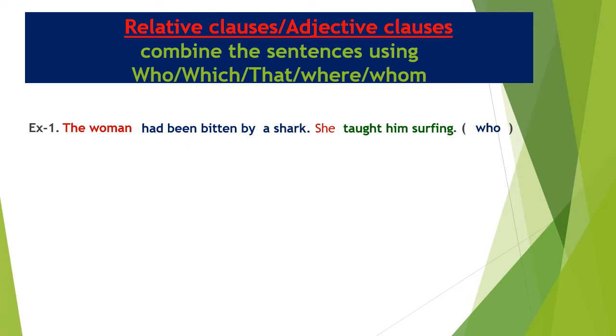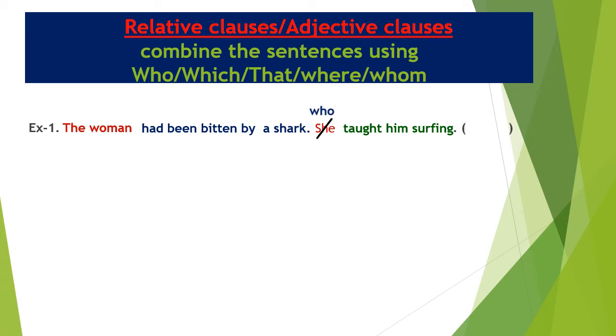The woman had been bitten by a shark. Full stop. She taught him surfing. Combine the sentences using who. Here we have to connect those two sentences with who. The woman is equal to she. The woman, first subject, and she, second subject, are equal. If the subjects are equal, first we should remove the second subject. The concerned relative pronoun who is placed in place of the deleted second subject.